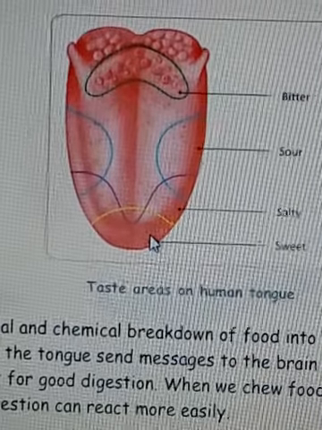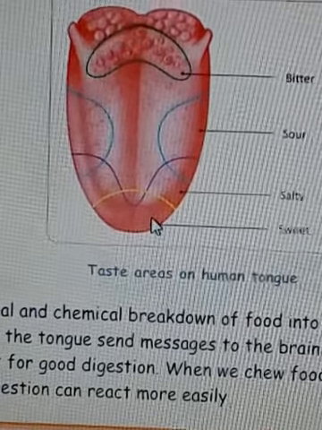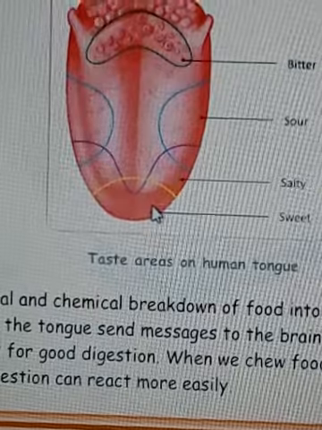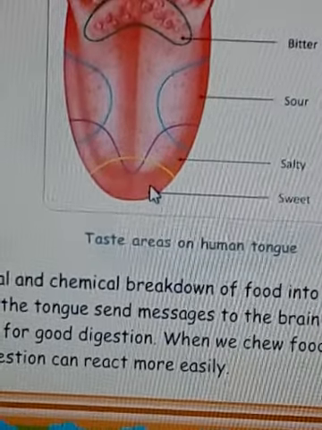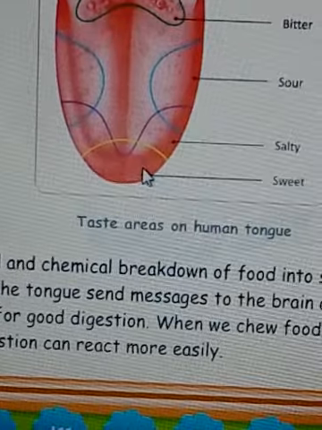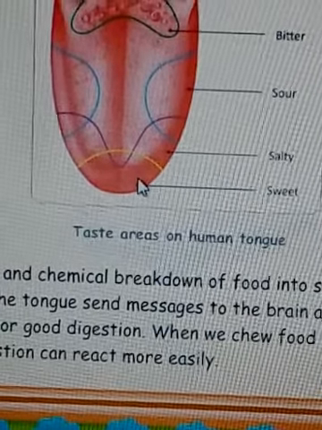Then your body will demand. If it likes it a lot, your body will start demanding, I need more rasgullas to eat because I like this taste. So the next thing which we are going to learn is, what is the taste of cooked rice?